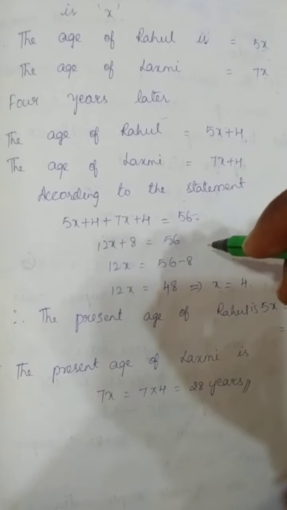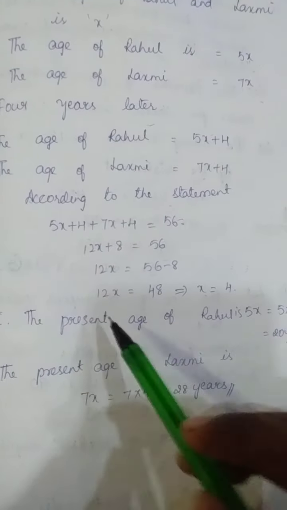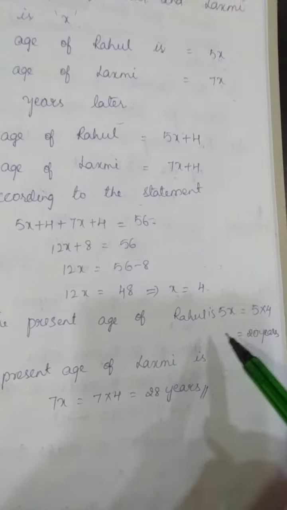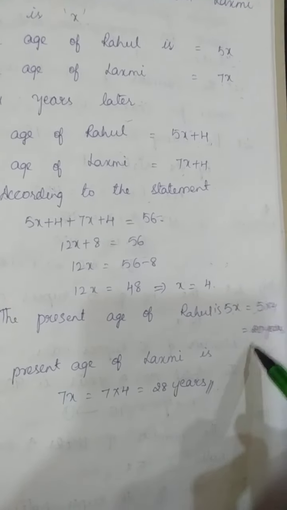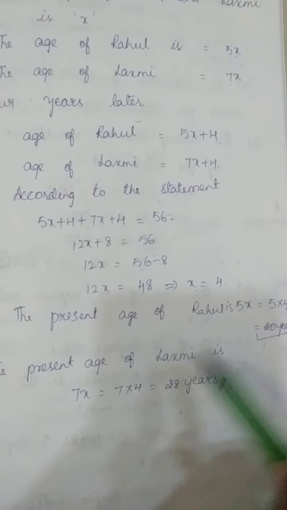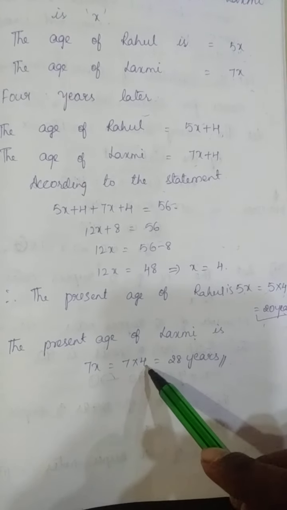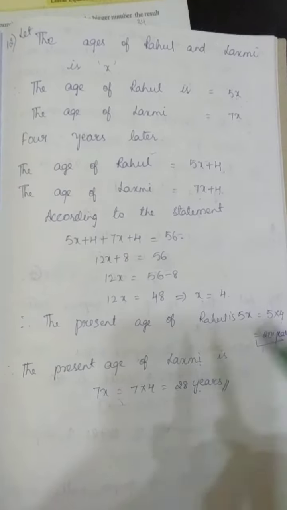Now you have to find out the present ages of Rahul and Lakshmi. Clear? What is the present age of Rahul? That is 5x. 5x is nothing but 5 into 4, as x is equal to 4. 5 fours are 20, so 20 years for Rahul. Same for Lakshmi, it is 7x. 7 into 4 is 28 years. These are the present ages of Rahul and Lakshmi. Clear? This is your 12th question.